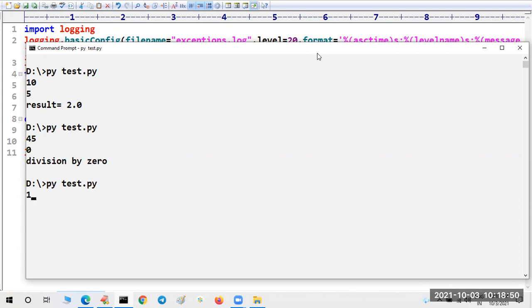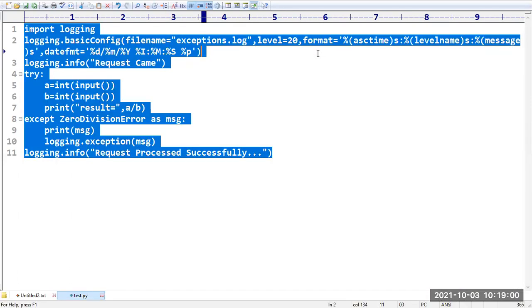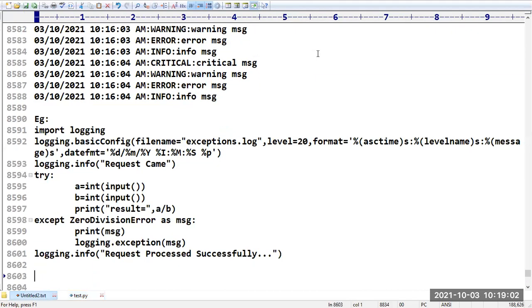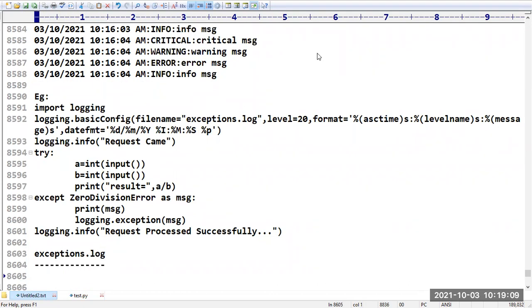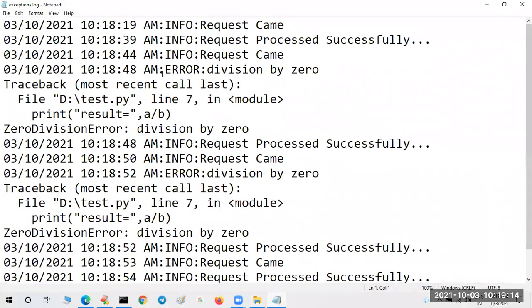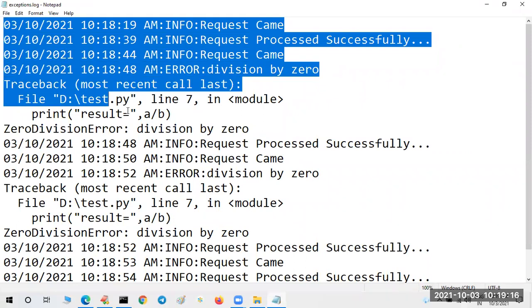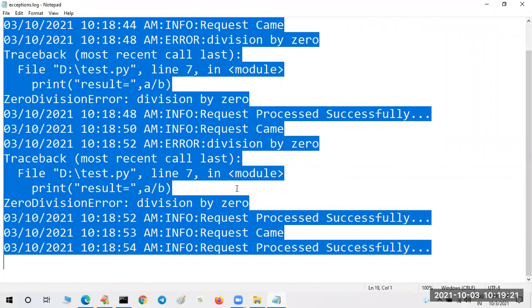Division by 0 occurred. So the number of times we got division by 0, those entries will be there in your log file. If you want, you can cross check. So with this, the exceptions.log file will be generated, right? Let us open that log file and see whether the information has been written successfully or not. You can see, sir, the complete statistical report of the exceptions is written in this particular log format.